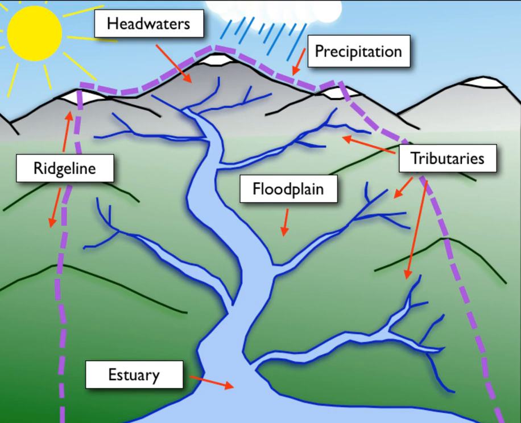Sometimes a stream enters a plain or a flat valley. The sediment it drops at its mouth takes on a fan shape similar to a delta. The fan-shaped land deposits at the mouth of a stream are known as alluvial deposits.